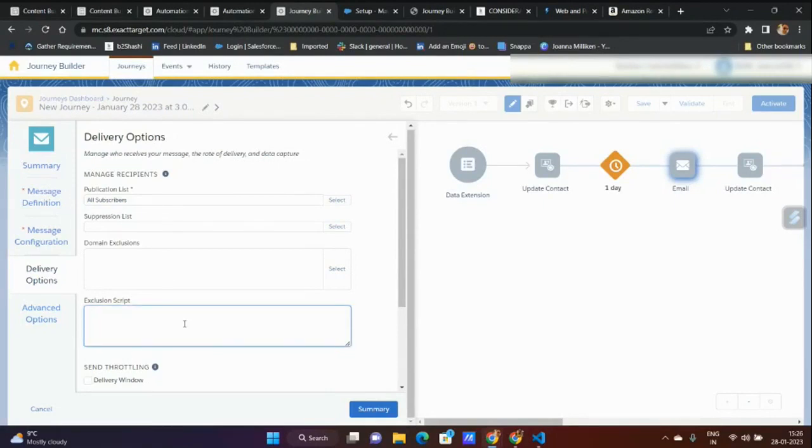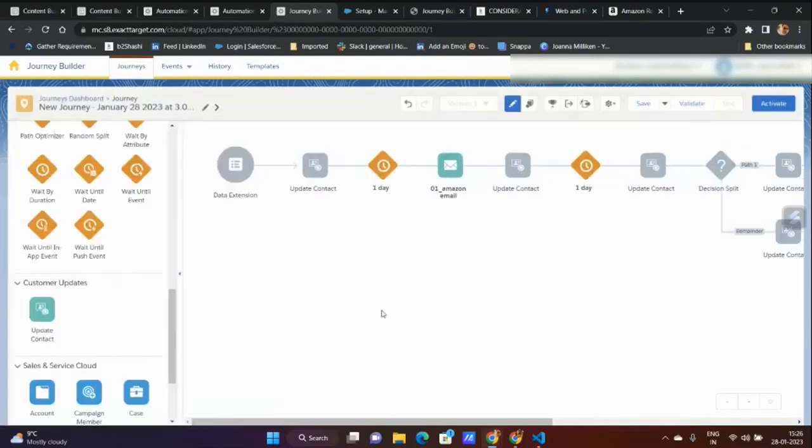Instead of that, I'm going to run an automation. I have a query activity. I'm going to filter out by a query activity before the person enters the journey. Now the question will be raised: why is Salesforce giving you all these options? Because this is very trivial. They don't want to write a query, they say I don't know how to write a query, but do they know how to write a script activity? So the option is yours. You can do the deduplication through script activity, but it's going to hamper your progress. This is how you can do deduplication via Journey Builder.